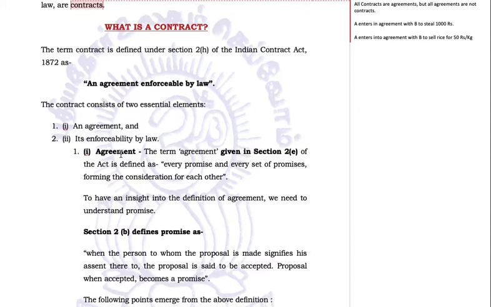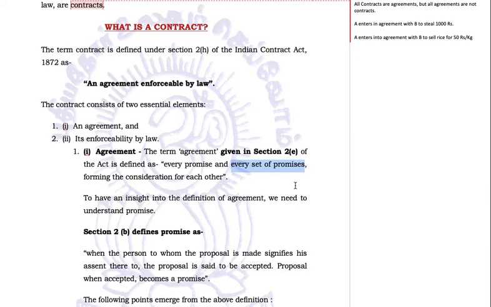Let us first of all understand. It's a very normal English word. The term agreement is also defined in section 2(e) of the Act as every promise and every set of promises forming the consideration for each other. Two kinds of promises are there: every promise, and every set of promises.